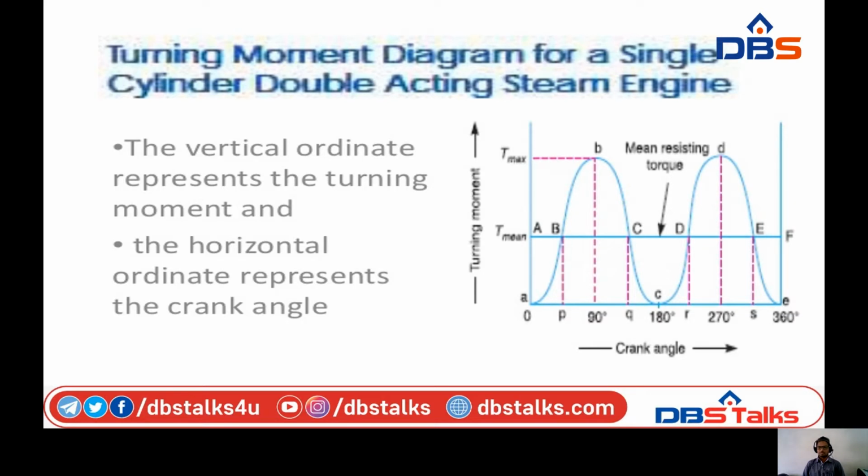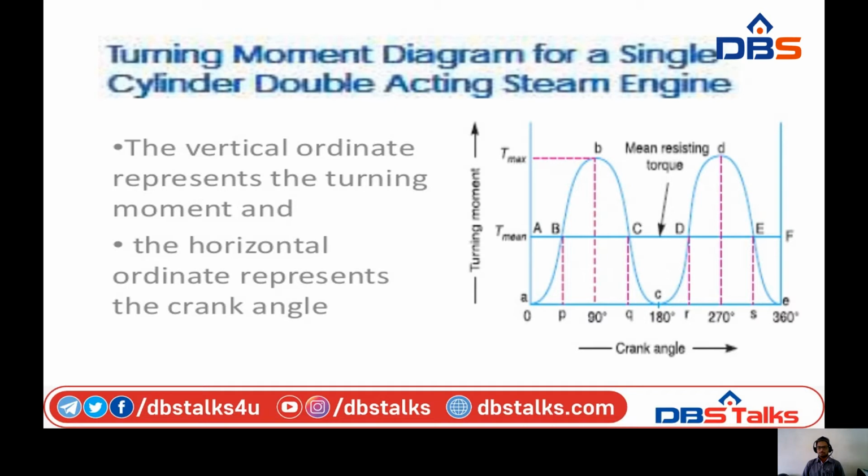In the diagram itself, we can see that the turning moment T is 0 when the crank angle theta is 0. When we see the diagram here, 0 is the starting of the crank angle, that means the initial state of the crank angle.